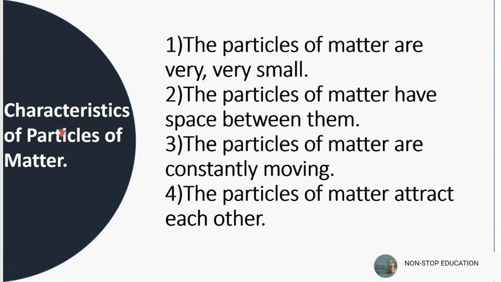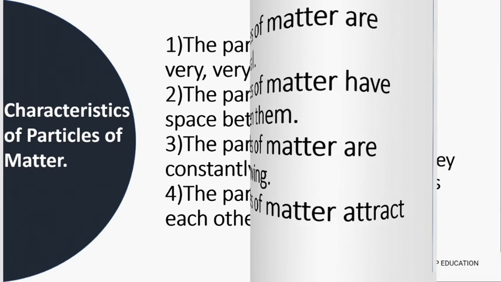Now let's see the characteristics of particles of matter. Number 1, the particles of matter are very small. Number 2, the particles of matter have space between them. And 3, the particles of matter are continuously moving. And 4, the particles of matter attract each other.